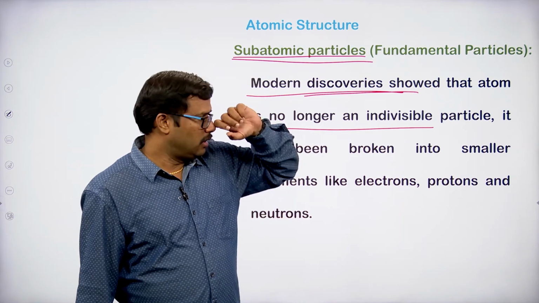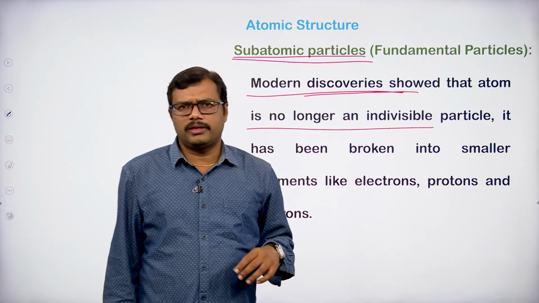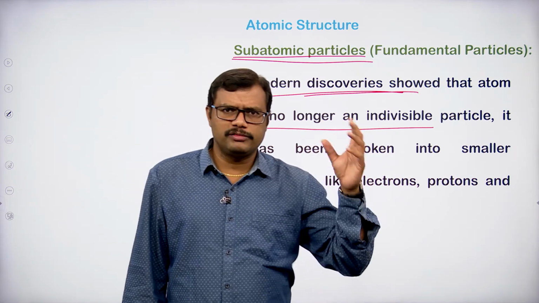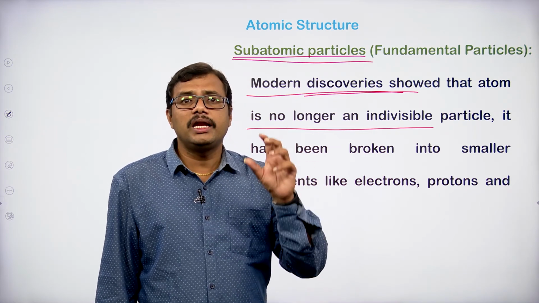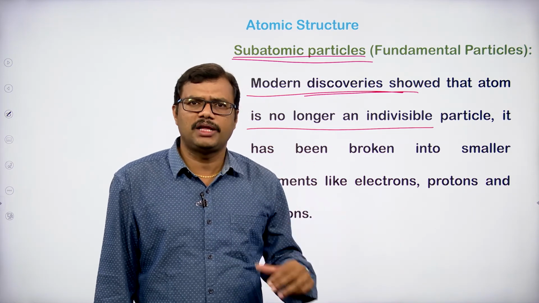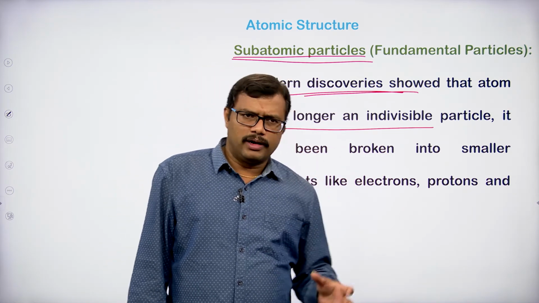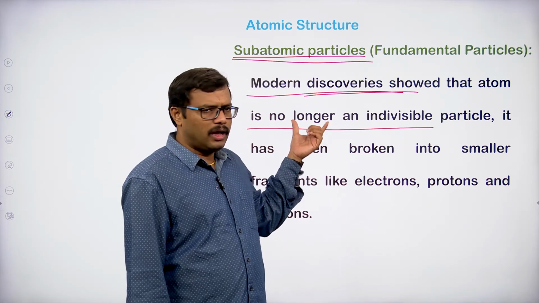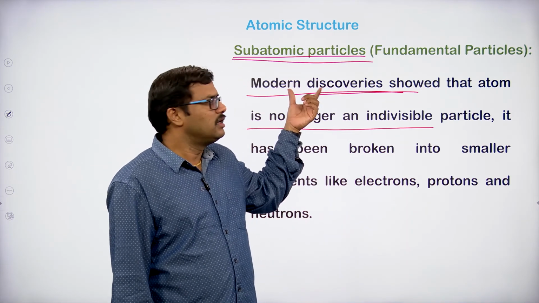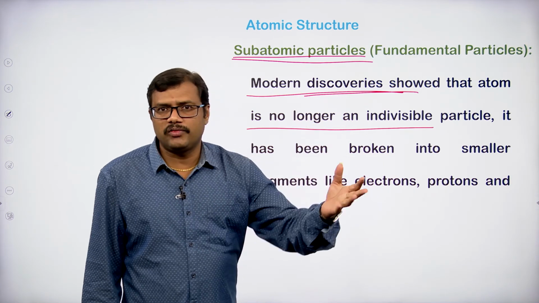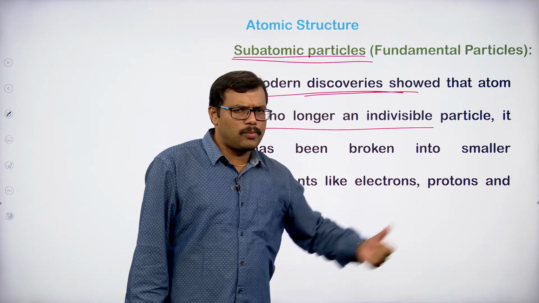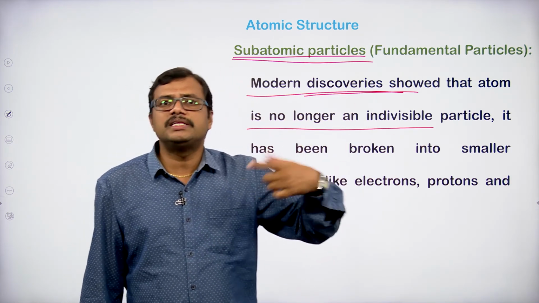According to Dalton's atomic theory, matter is made up of small particles called atoms, and the atom is an indivisible particle. But according to the modern discoveries, the atom is further divided; it is no longer indivisible, it becomes a divisible particle.